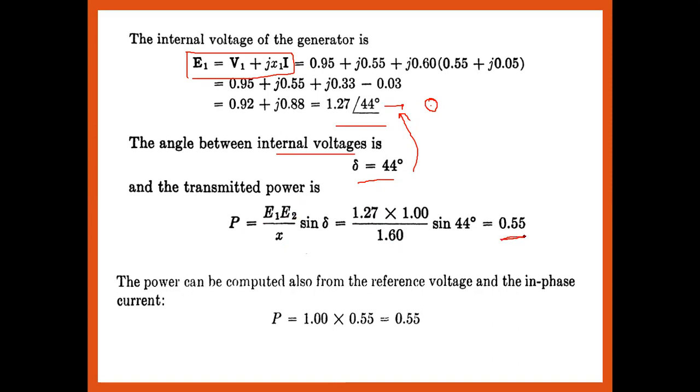So 0.55 is a lesser value as compared to the 90 degree of that delta, so it's not giving the maximum power. Okay, maximum power नहीं मिल रहा है, so now we have to increase the value of delta. So power can be computed to the reference voltage, it's 0.55. Okay, reference voltage and the in-phase current.